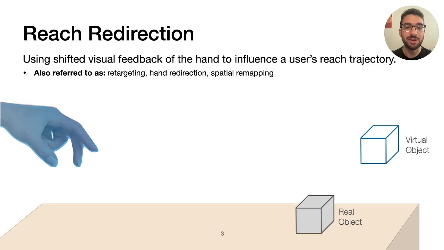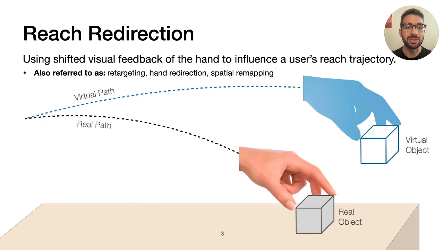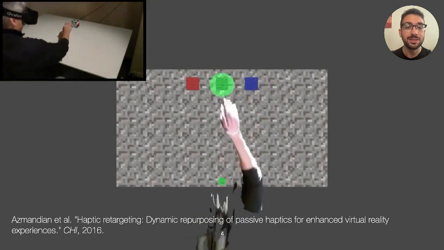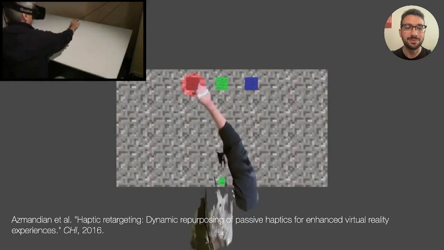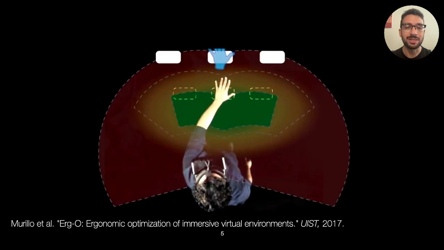Reach redirection is an interaction technique leveraging this fact that shifts visual feedback of the hand during reach in order to influence the user's hand trajectory. At a high level, this works because users correct for offsets by adjusting their real hand's trajectory to ensure their virtual hand reaches the virtual target. This has been used in a number of different applications, such as repurposing one real object to represent multiple virtual objects, and improving the ergonomics of interactions by optimizing target mappings.